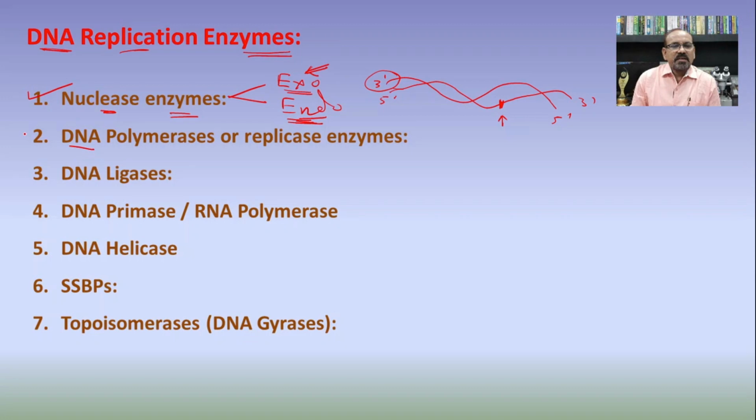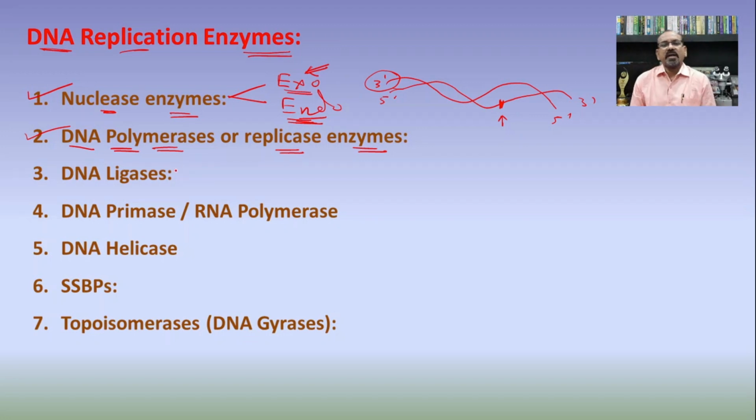Then the second one is the DNA polymerases, or the replicase enzymes. DNA polymerases are also known as the replicase enzymes. In prokaryotes, there are three different types: DNA polymerase 1, DNA polymerase 2 and DNA polymerase 3. DNA polymerase 1 and 2 are the repair enzymes, while DNA polymerase 3 is responsible for the polymerization of the DNA molecule during DNA replication.